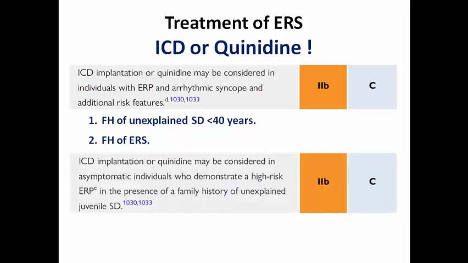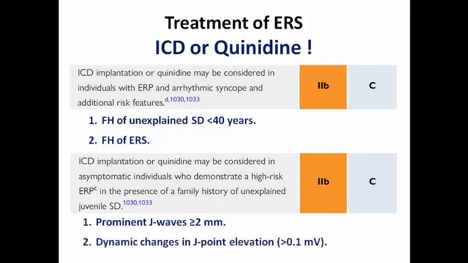And also you can choose one of them in asymptomatic patients who have high risk early repolarization pattern in the presence of family history of unexplained sudden death at young age, like prominent J wave more than or equal to 2 mm. It is a high risk feature here because the cutoff point is just 1 mm, and dynamic change in J point elevation of more than or equal to 0.1 millivolts.